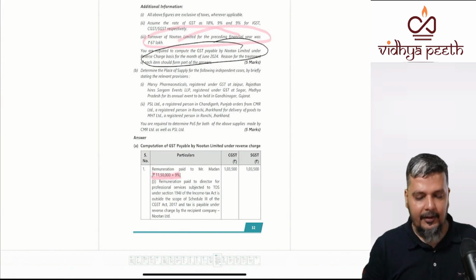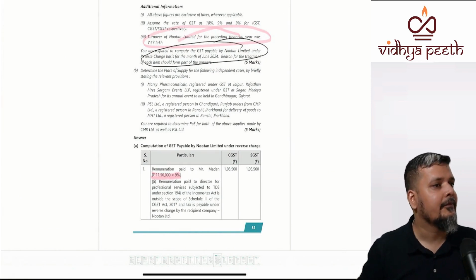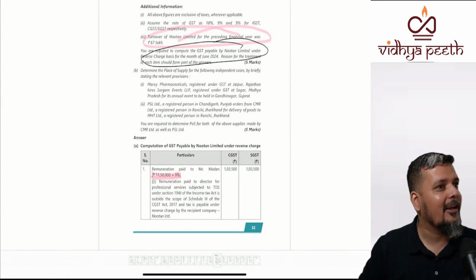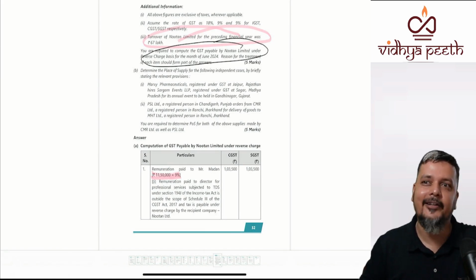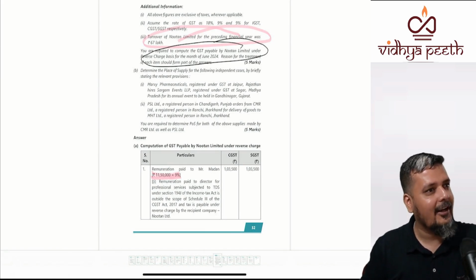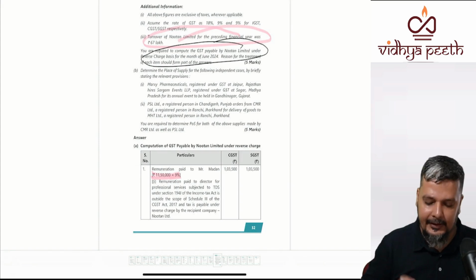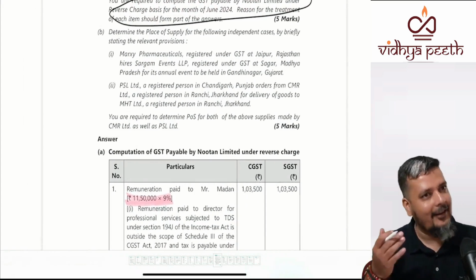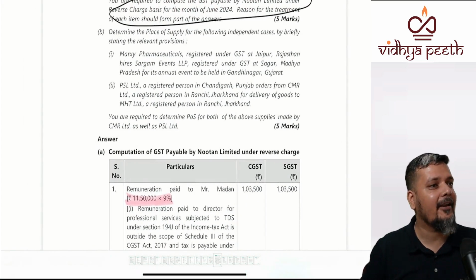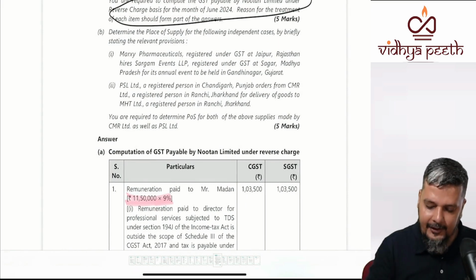6A, 5 marks, done. In your pocket, fully. Few questions, direct marks. 5 marks, composite supply in your pocket. This 5 marks, directly in your pocket. All 5 star, 3 stars only, till now. Next, place of supply, 5 star. Place of supply, we have not even read the question, but it's 5 star.